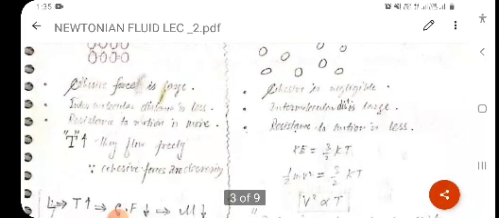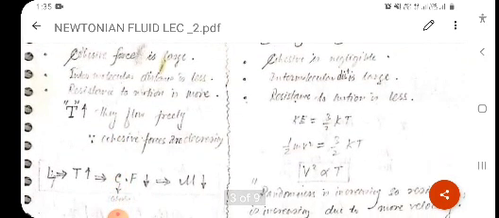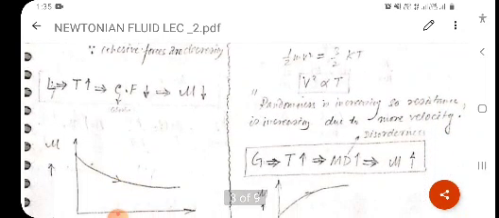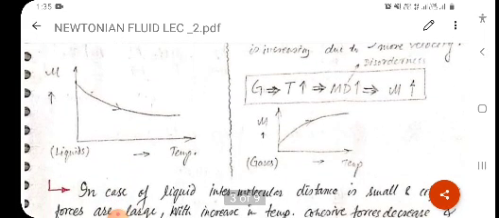Clear? So if we increase the temperature in the case of liquid, cohesive forces will decrease and mu will decrease, whereas in the case of gases, if we increase the temperature, molecular disorderness is increased and mu will increase. This is the graph for both cases, left side for liquid and right side for gases.